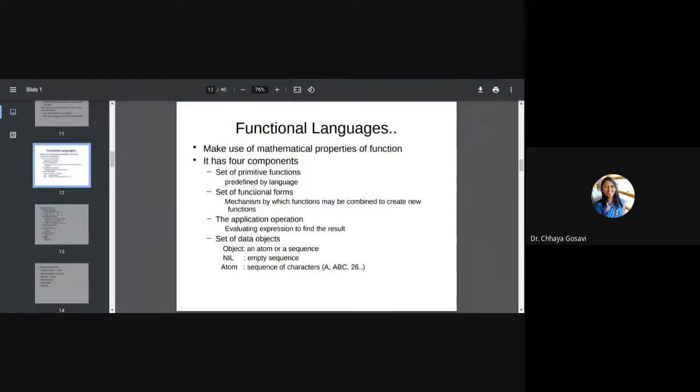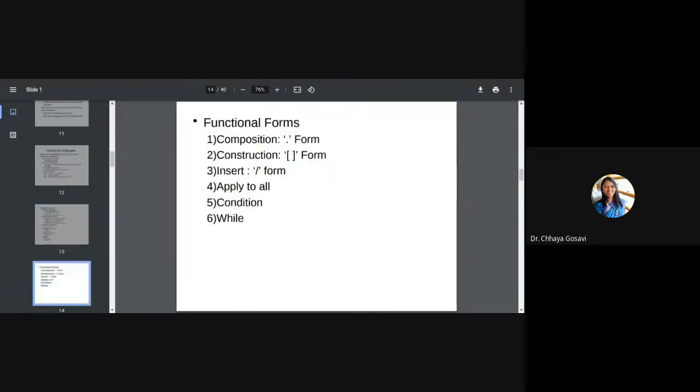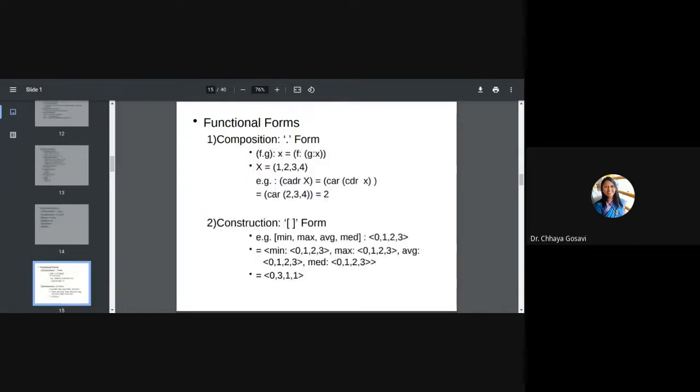Next is the set of function forms. Function form means we have to see how functions are combined to create new functions. There are various function forms available in different languages, like composite form, construction, insert, apply to all, condition and while. Composite form is called dot form.